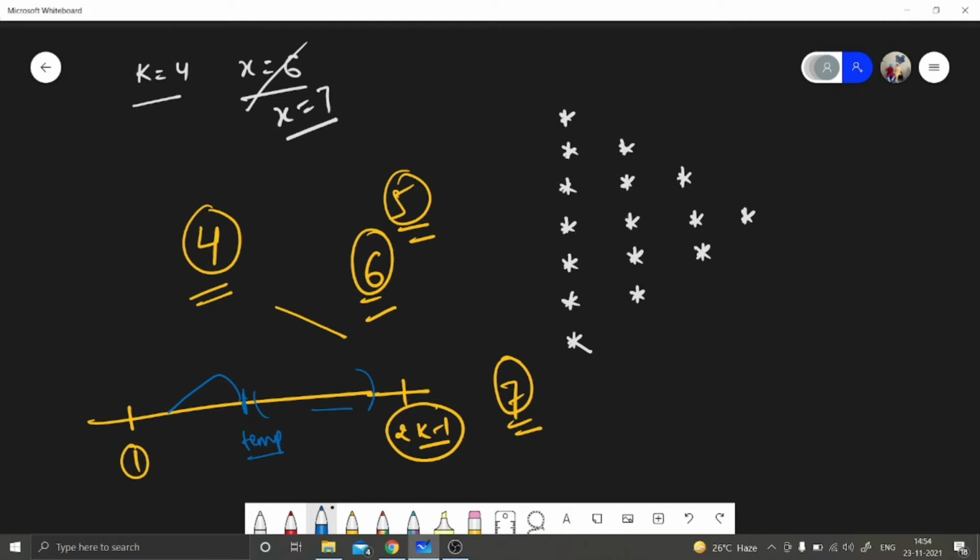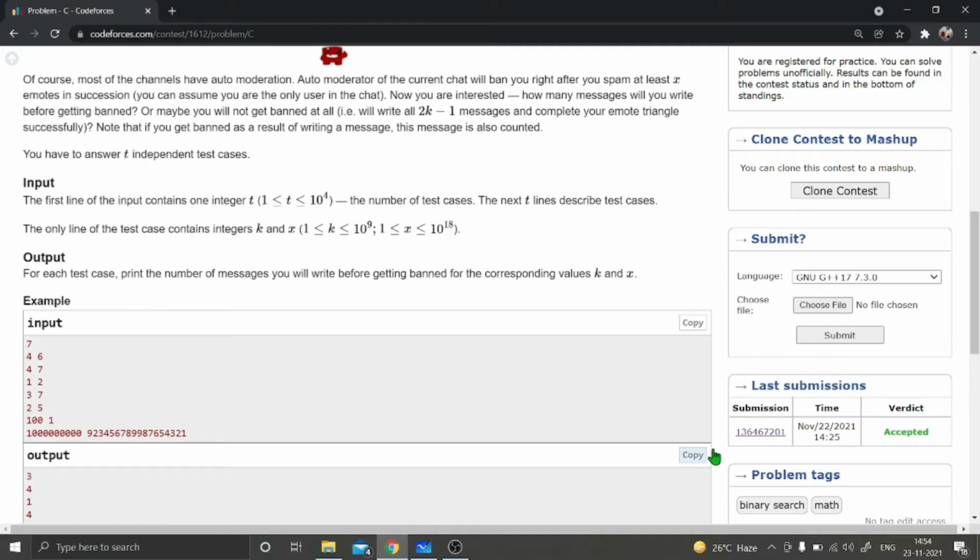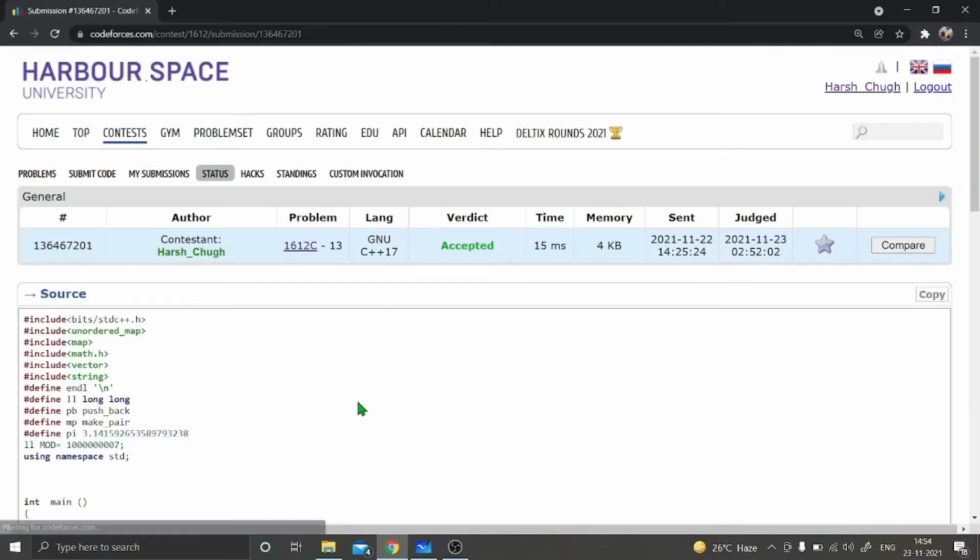So does it give you a feel of binary search? Because in binary search also the same property is there, that we can discard either the left half or the right half. If we can write temp messages, we can also write temp minus 1, temp minus 2. In that way we will approach the problem, with the help of binary search. So let's directly jump to the code, because this is more of an implementation. If you learn it now, then you will be able to apply it in other problems also.